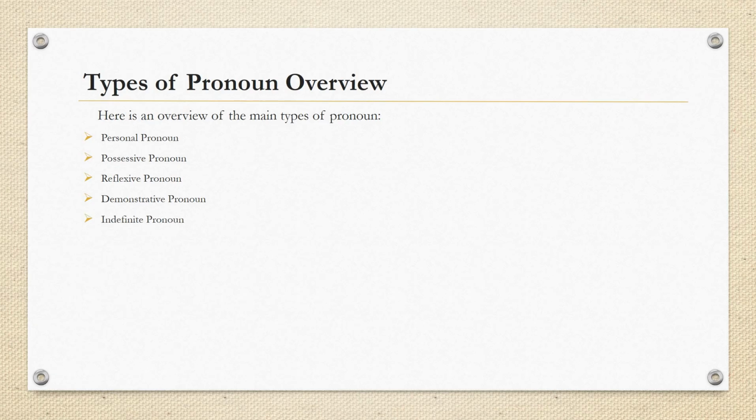Indefinite pronoun refers to people or things in a non-specific way. Interrogative pronoun is used to ask questions. Relative pronoun connects clauses to add more details. And reciprocal pronoun shows mutual actions or feelings between two or more entities.